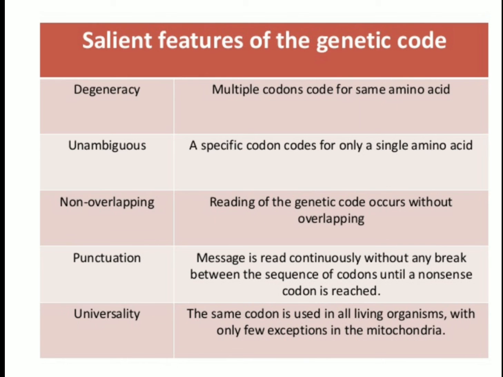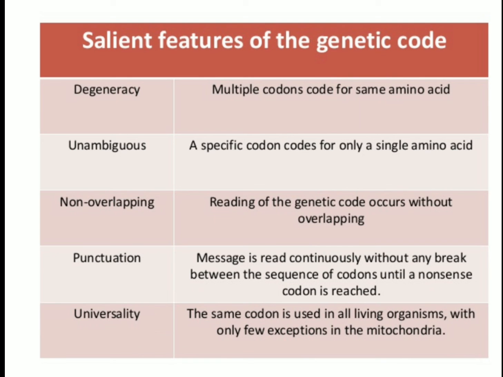Then the next is the universality. This is very important. The genetic code is applicable universally. What does it mean? It means that the same genetic code is present in all kinds of living organisms, including viruses, bacteria, unicellular and multicellular organisms, with only a few exceptions in the mitochondria. Otherwise, it is universally accepted.